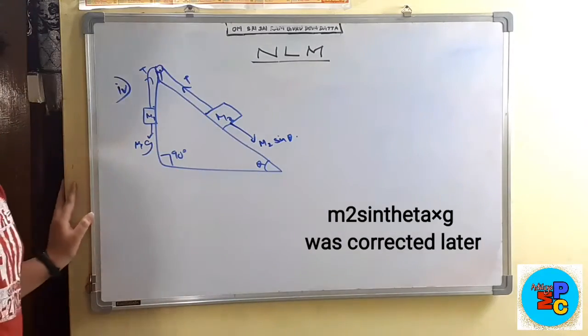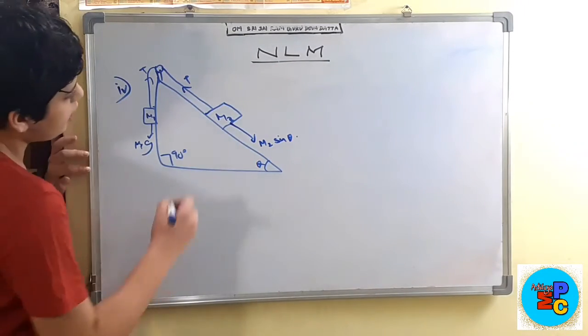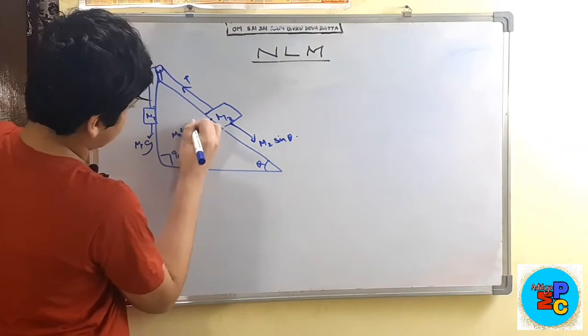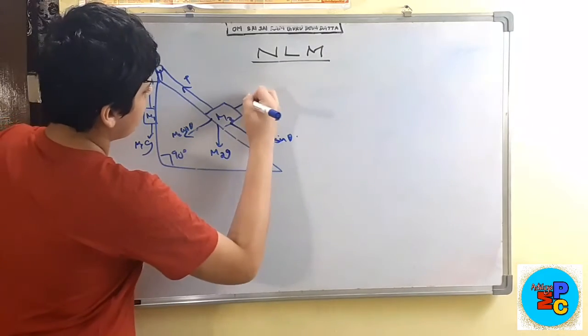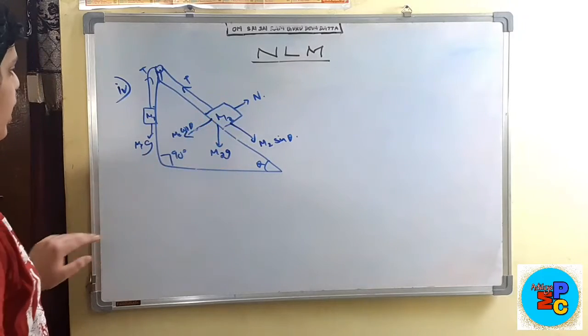I hope you know how to divide the angle into components. So m2 sine theta, this will be m2 cos theta, and this will be m2 into G, and here will be the normal reaction, which is equal to m2 cos theta. So this is the free body diagram.